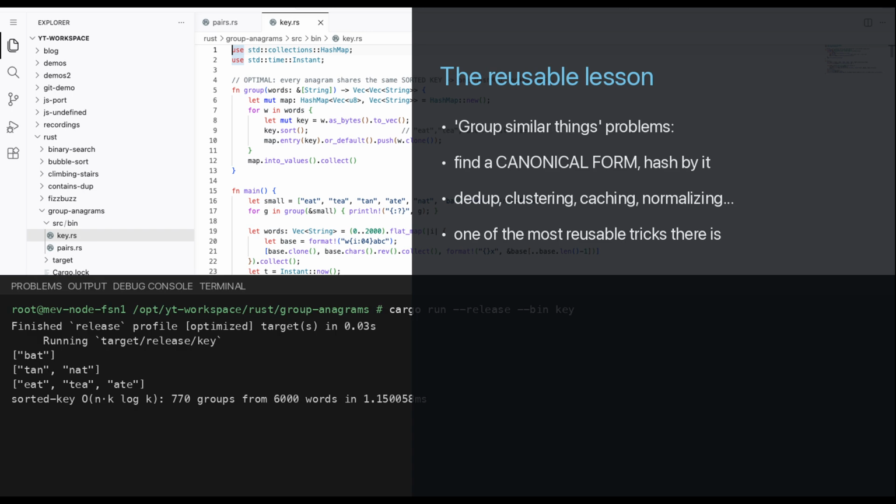And the lesson travels far beyond anagrams. Whenever you need to group similar things, look for a canonical form and hash by it. Deduplication, clustering, cache keys, normalizing user input, it's the same move every time.